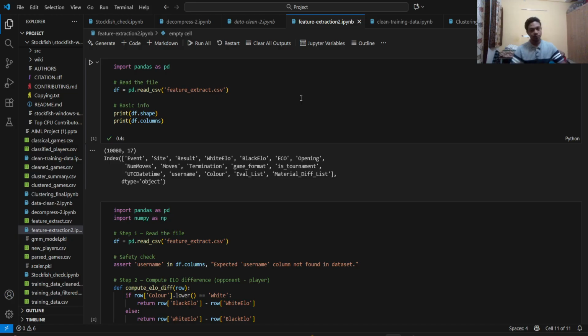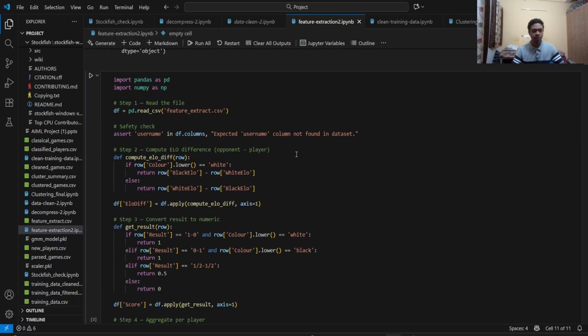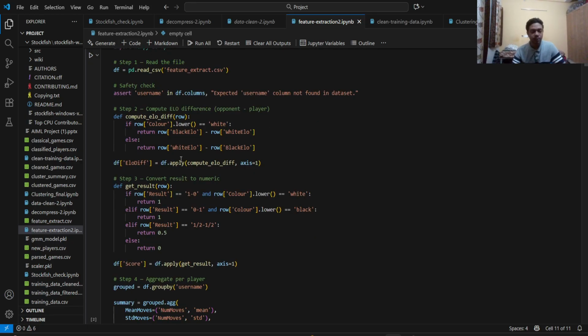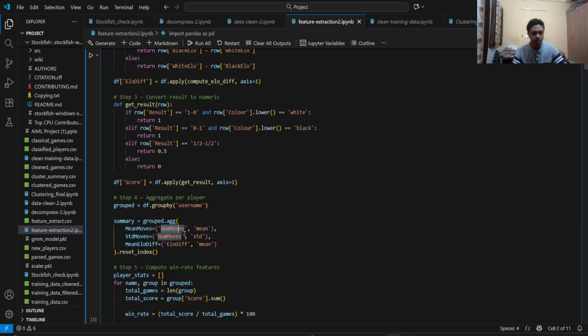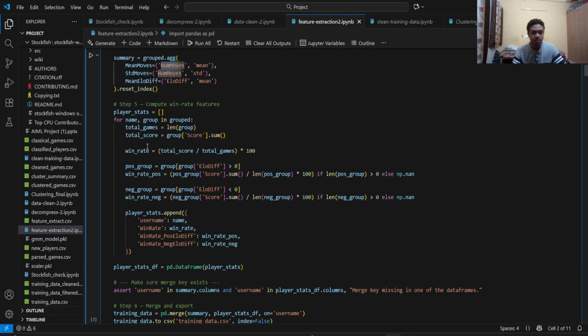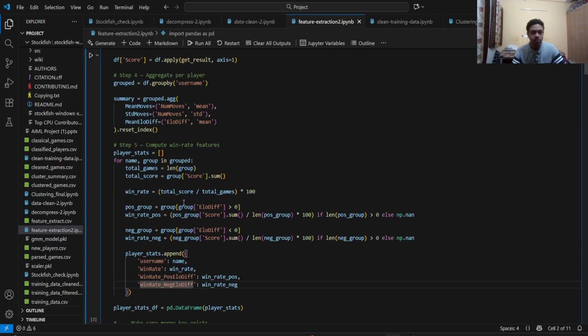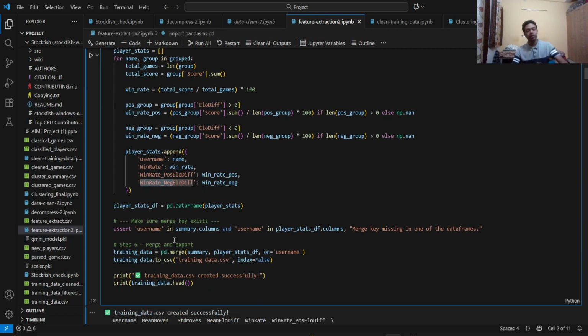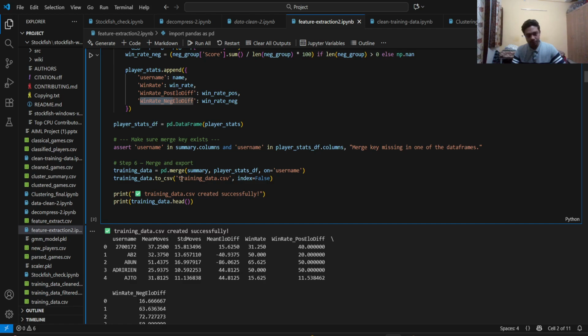So the next step is basically feature extraction. For this, I first evaluated the metrics which don't require the chess engine Stockfish, and these are simple metrics such as the number of moves. For the aggregate statistics, I've taken the mean number of moves, the standard deviation of moves, and then I've calculated the win percentage as well, the win percentage against high rated players, and the win percentage against low rated players as well. And I'm exporting it to a new CSV file, training data.csv.